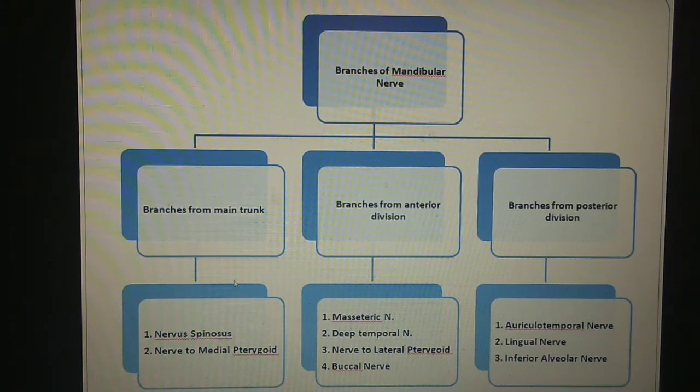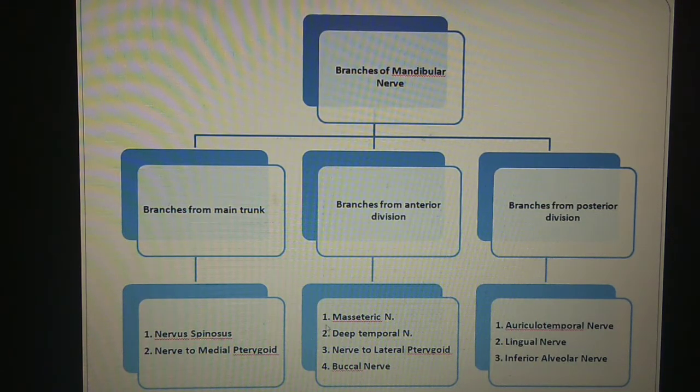The branches which arise from the main trunk are the nervus spinosus and nerve to medial pterygoid. The branches that arise from the anterior division are four in number. First one is masseteric nerve, second one is deep temporal nerve, third one is nerve to lateral pterygoid, and fourth one is buccal nerve.